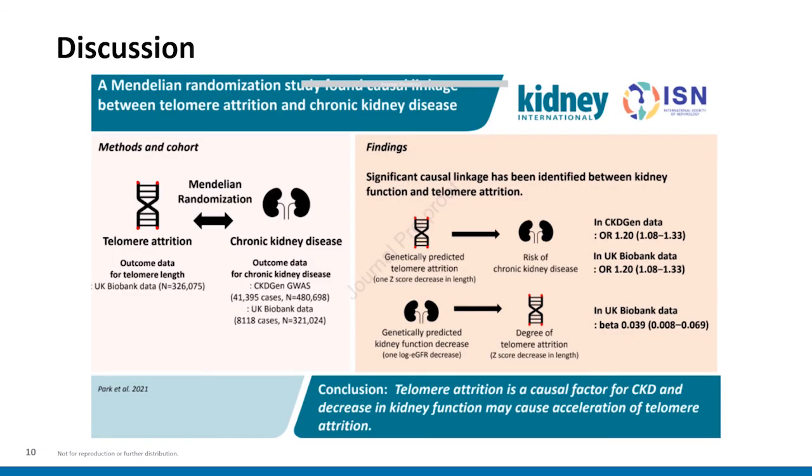In summary, the authors utilize Mendelian randomization to determine that telomere attrition likely is a causal factor for chronic kidney disease, and that chronic kidney disease may also in turn affect telomere attrition as well.